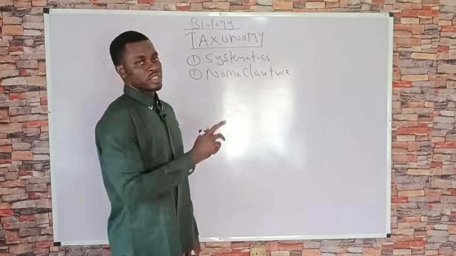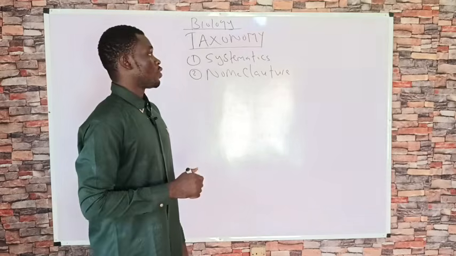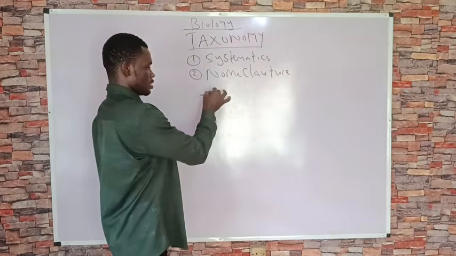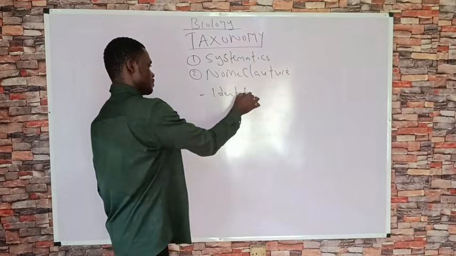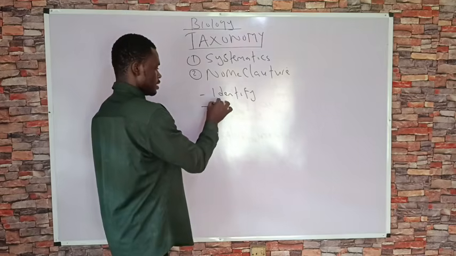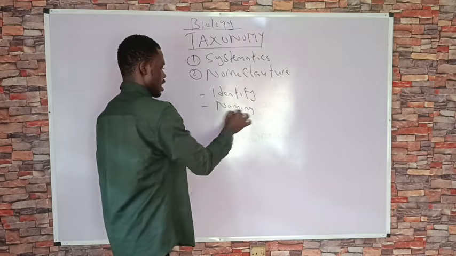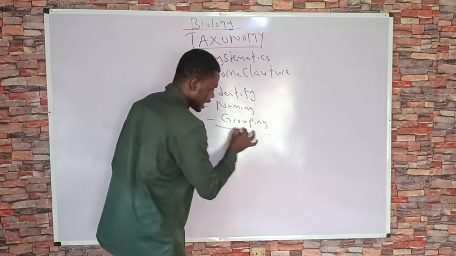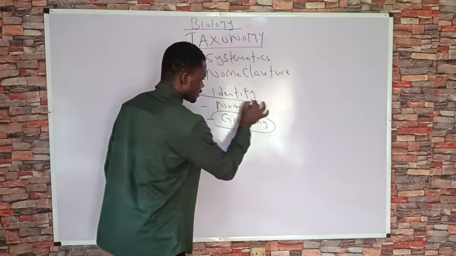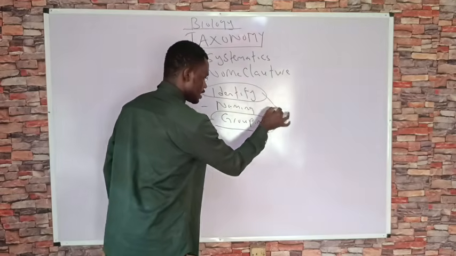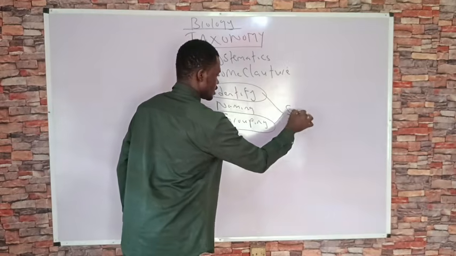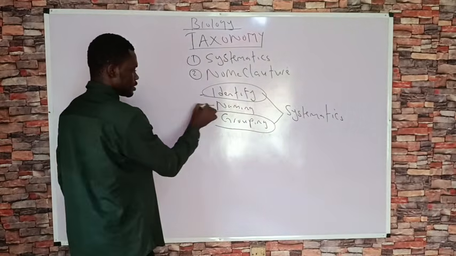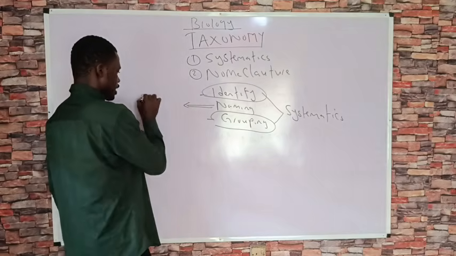Now, what is systematics? If you check the definition I gave you for taxonomy, I said the definition has three important concepts: identifying, naming, and grouping. This aspect of identifying and grouping together simply forms systematics, while this aspect of naming forms nomenclature.